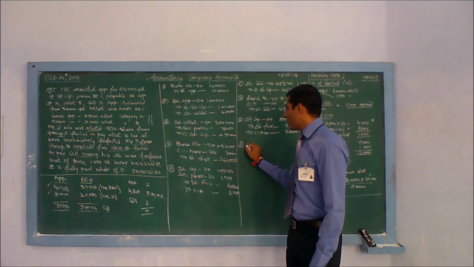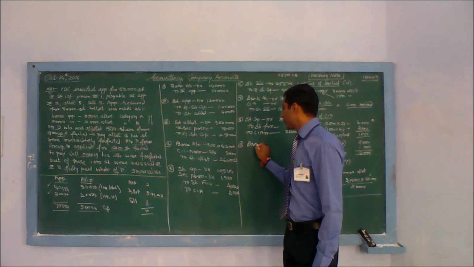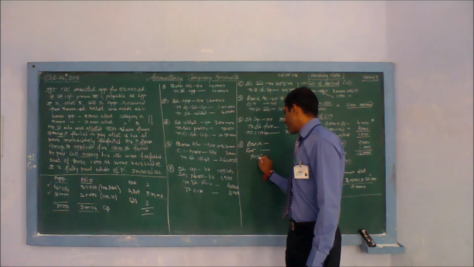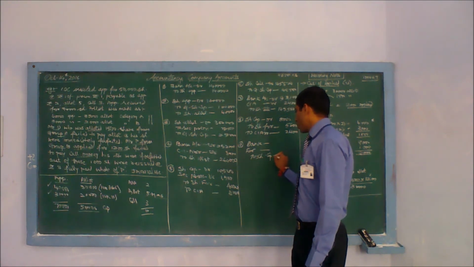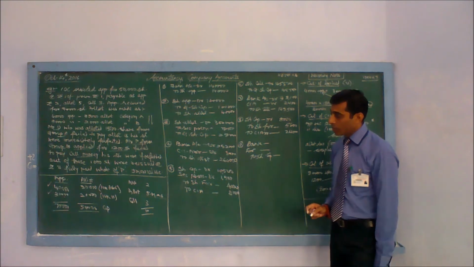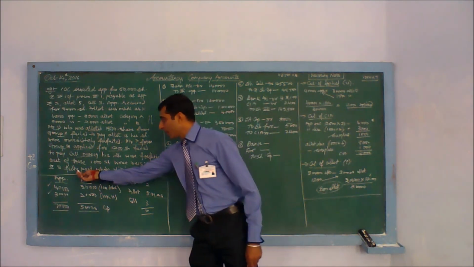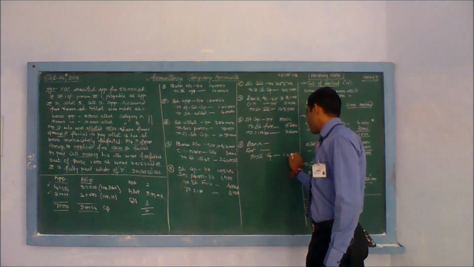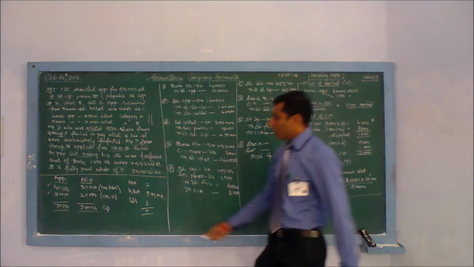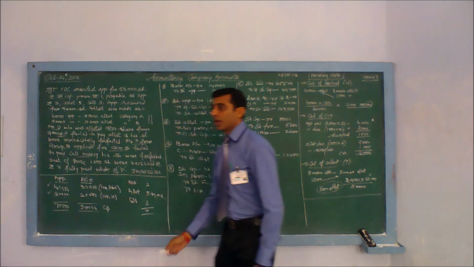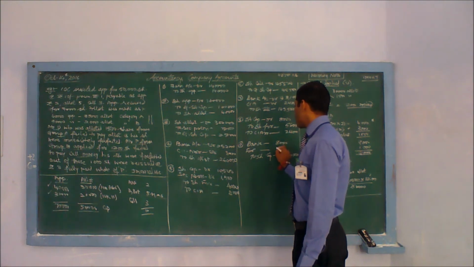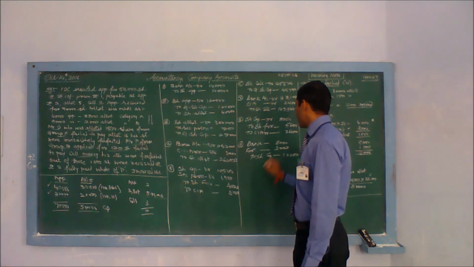Your entry for reissue will be bank account debit, forfeiture account debit, to share capital. Quantity is 1000. Fully paid, face value is 10. 1000 into 10 will give you 10,000. They are reissued at rate rupees 8. Bank is 1000 into 8, 8,000. Loss is 2 rupees, 1000 into 2, 2,000.